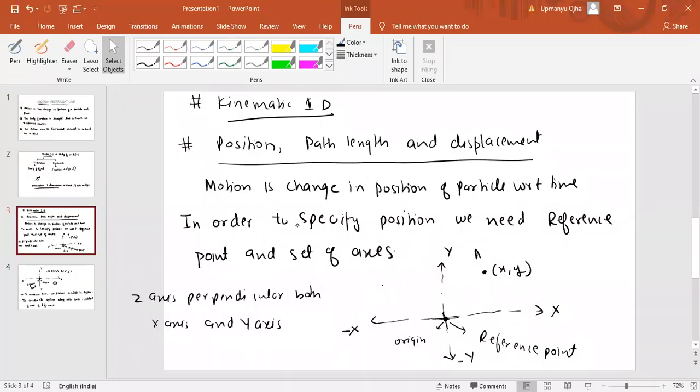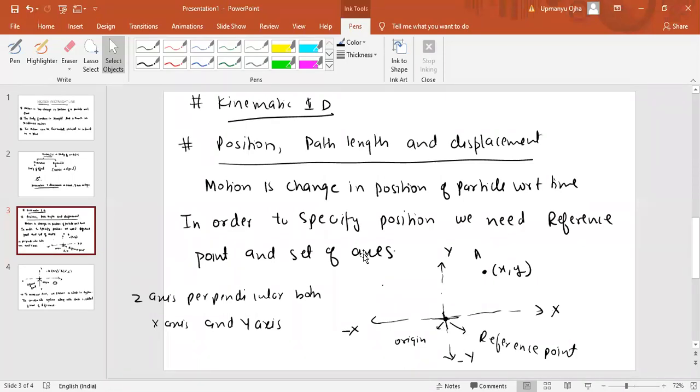First thing is that in order to specify the position, we need to have a reference point and a set of axes. Now what is an axis? If you have studied mathematics, you must know there is a set of axes, that is x-axis, y-axis, and z-axis. To specify any position of the particle, we need the set of axes.